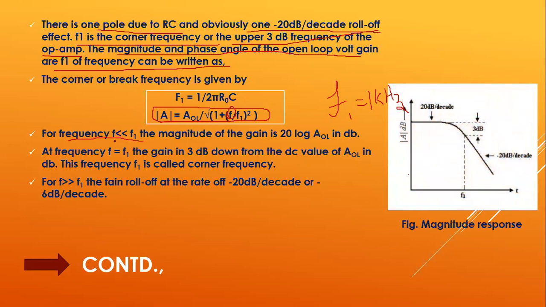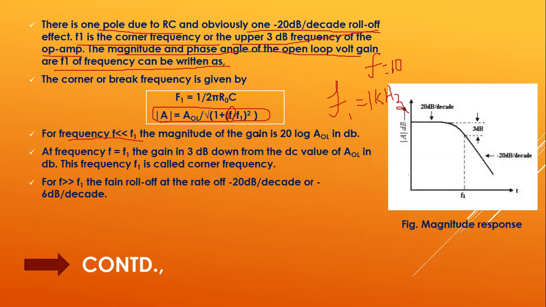Then if F is much less than F1, you can consider the F value to be 10 hertz or 100 hertz. If you substitute the values, you will get 10 by 1000, that is 1 by 100, so you will get 0.01 whole square.